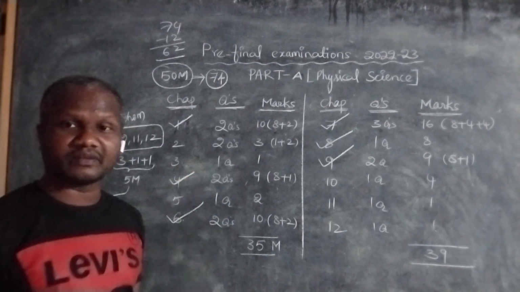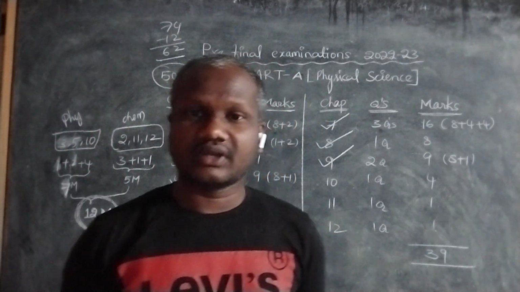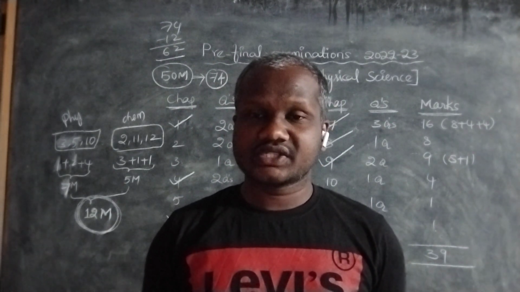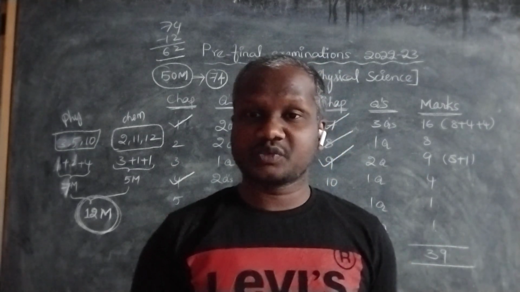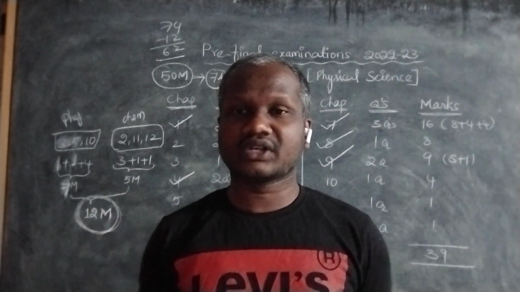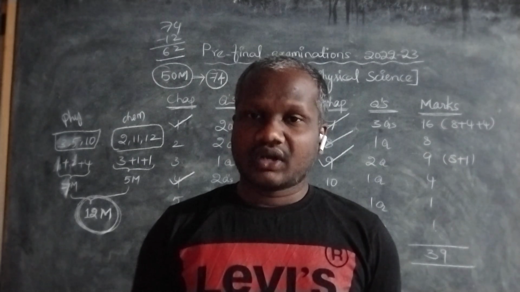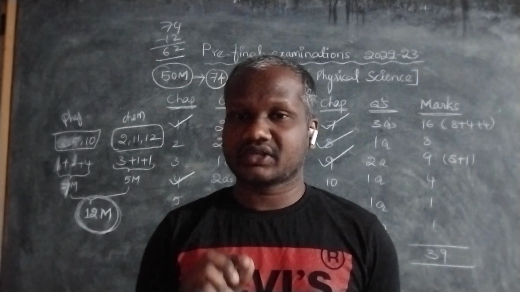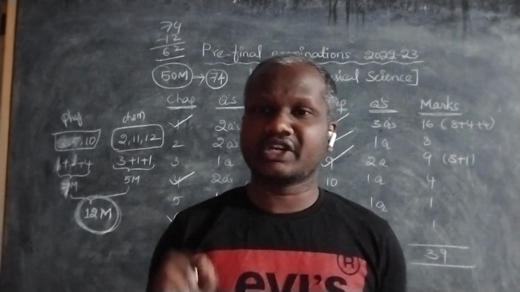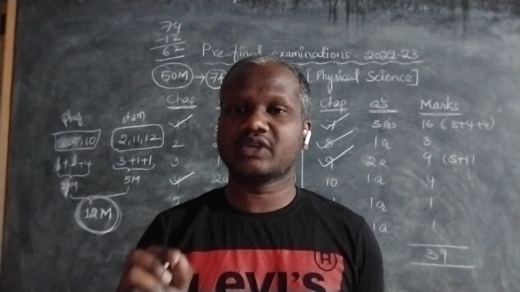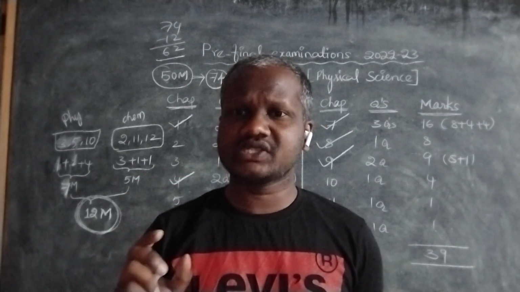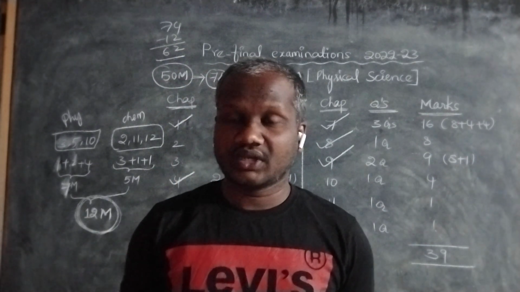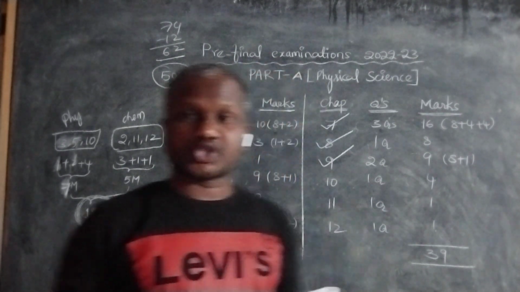Next, if we consider chapter 5, the myopia question is there, the hypermetropia question is there, explain the formation of a rainbow is there, and power of lens, especially power of lens. Not even one question was asked about the power of lens: definition, unit of power, that is diopter, and two formulas, P is equal to 1 by f and P is equal to 100 by f, based on the focal length. When they give the focal length in meters or in centimeters, based on this we select the formula and solve the problems. So we have so many important questions.